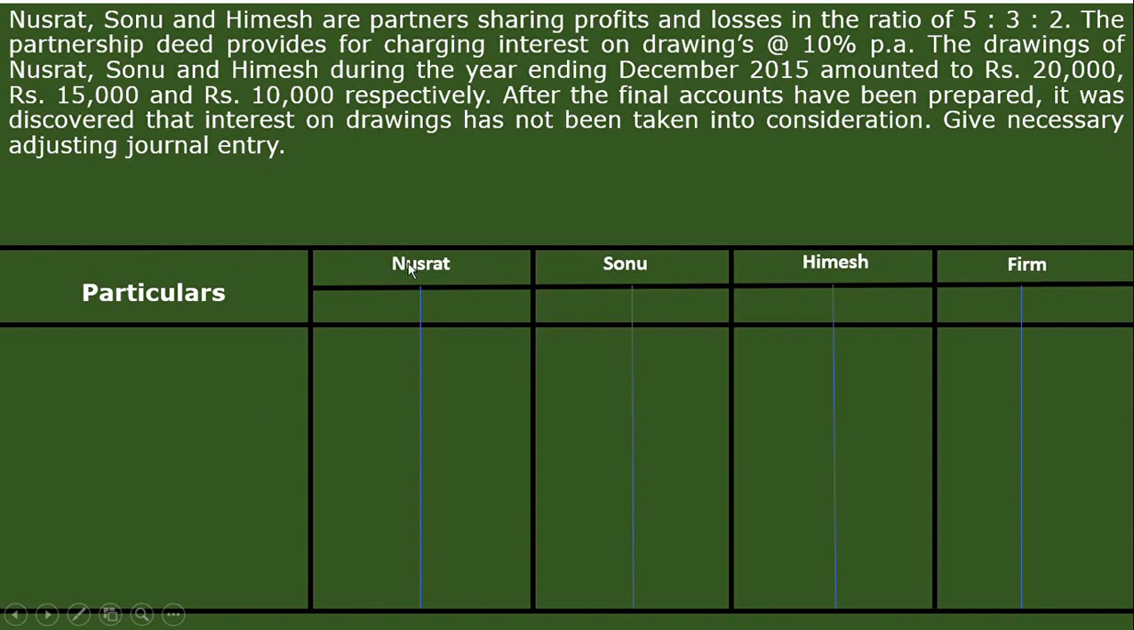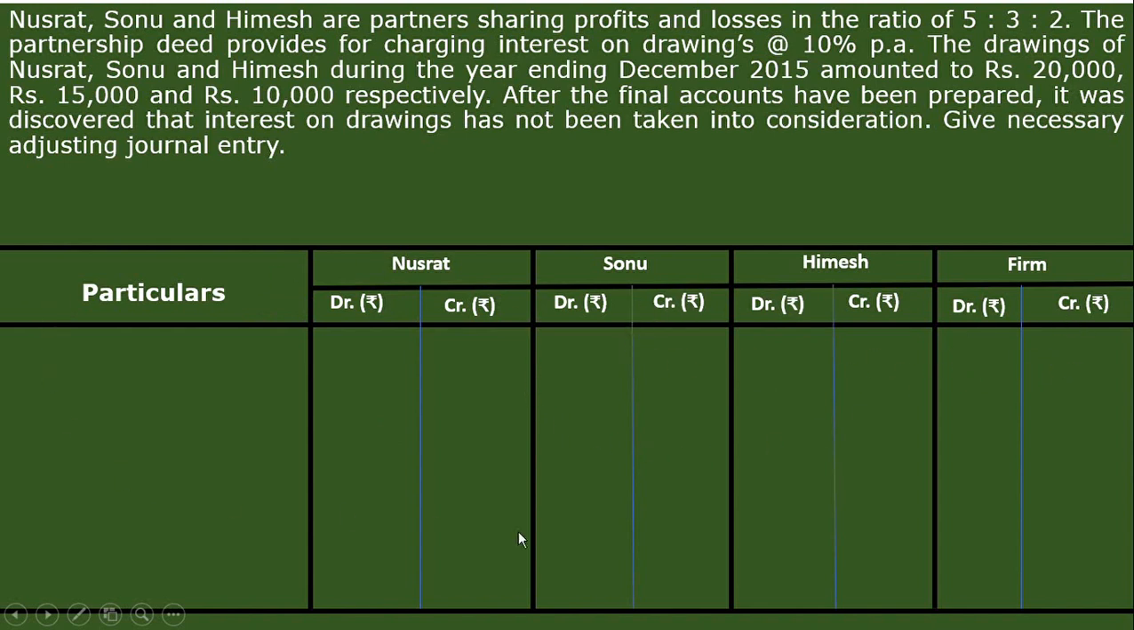In this regard, keep in mind that the partners' names I have written here are nothing but the partners' capital accounts. And where the firm is written, this is nothing but the profit and loss appropriation account. So just keep this in mind. Next, in each of these columns, on the left hand side we have to write debit and on the right hand side we have to write credit. We have to do the same thing for the other columns as well.